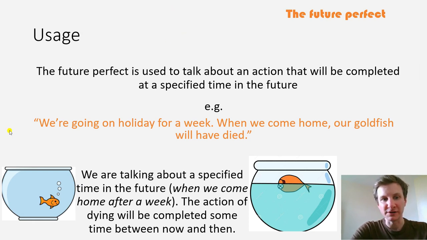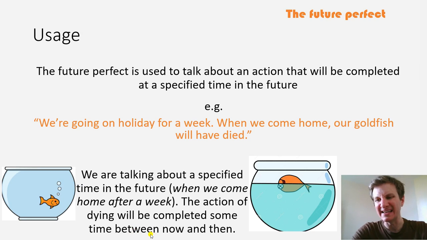So, for example, we're going on holiday for a week. When we come home, our goldfish will have died. So here we're talking about a specified time in the future, which is when we come home after a week. The action of dying will have been completed sometime between now and then.